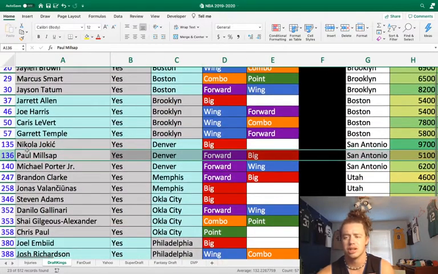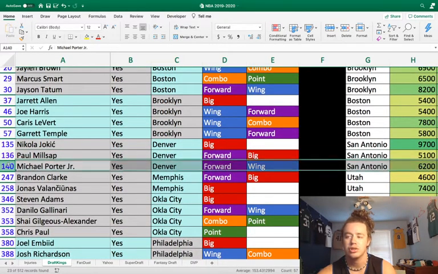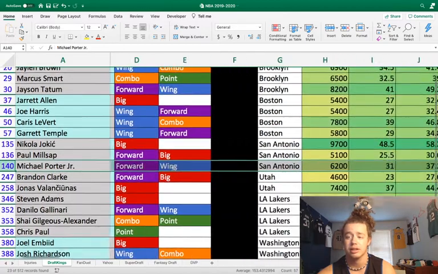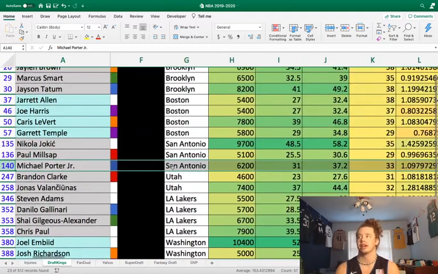And it's a nice pace-up spot. Michael Porter Jr. at 6,200, I think, is going to go low owned today. People are going to be like, "Oh my God, this is too expensive for Michael Porter Jr." Two games ago he was the minimum on DraftKings, and then last game he was like 4,300 and he went off.